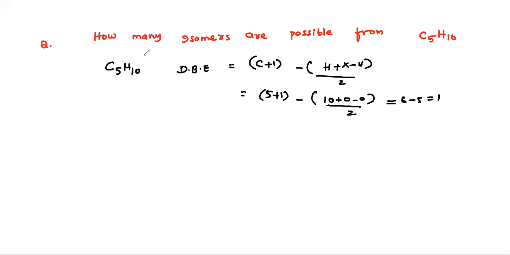Or else you can simply say it is CnH2n. So alkene, therefore 2 hydrogens are less. Therefore you can say DBE equals 1. This is all very easy. Now, what does that mean? With this we will have alkenes and we will also have cycloalkanes. Now you see how many alkenes are possible.